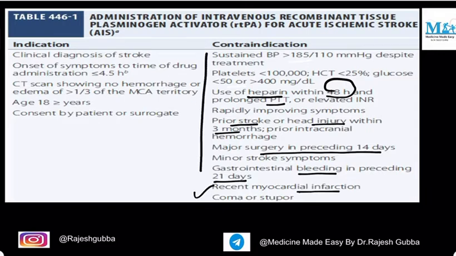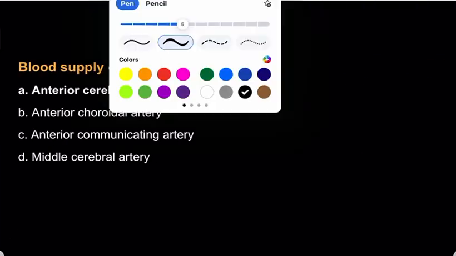These are the contraindications for the thrombolytic therapy, and this table is very, very important. You have to remember this table, and many a times questions have been asked from this. All right. Now coming to the next question.